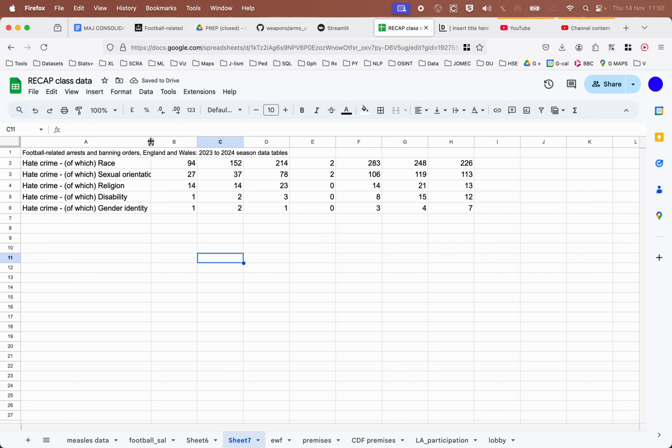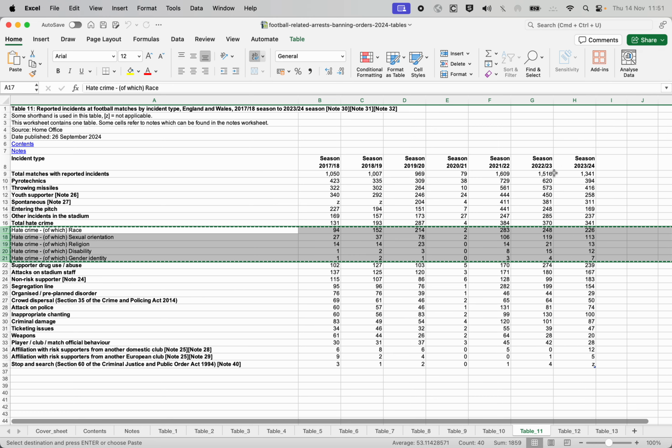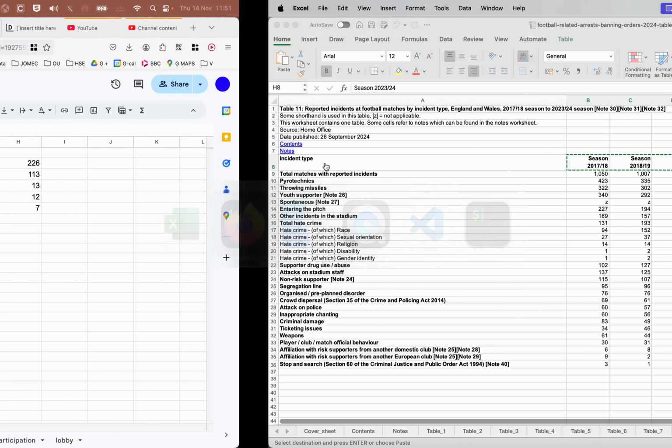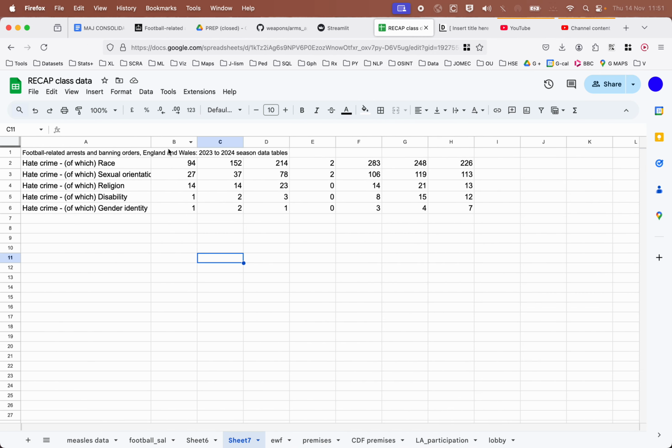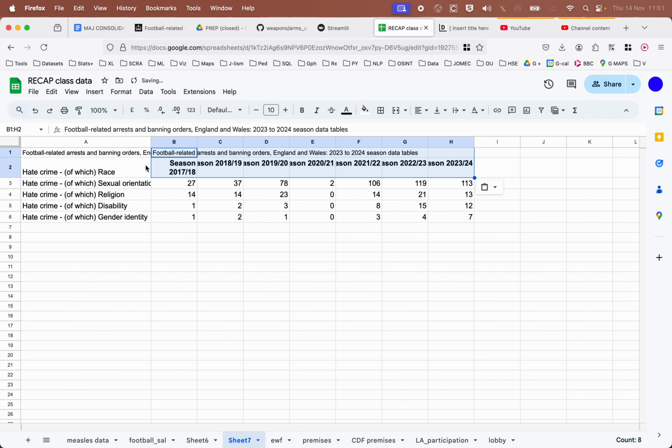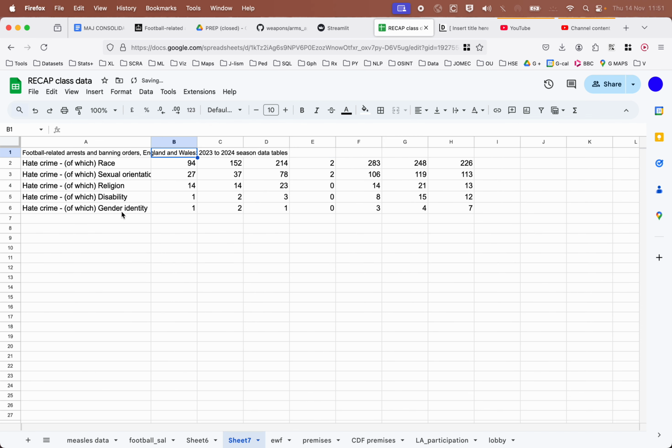So, what do we have to do? Which type of hate crime has seen the biggest increase since 2017? Okay, now I have uncleverly lost the seasons. Okay, so they're supposed to be there. Oops. Okay, it's a demonstration of how not to do it.